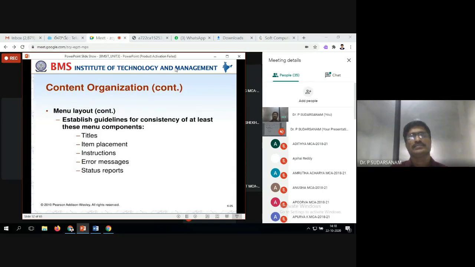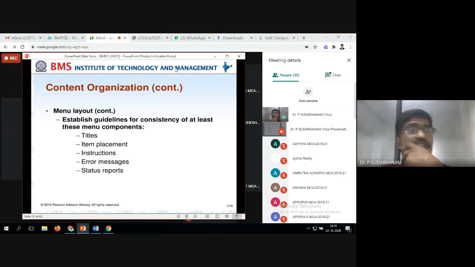Next, establish guidelines for consistency of at least three menu components. What are the guidelines for consistency? When you are preparing menus, what consistency do you need to follow? Always you have the titles. Under those titles, the top headings will be given, and under that, the rest will be there. For example, in the last chapter we discussed manipulating, and under that, how to manipulate. All these things we had discussed.